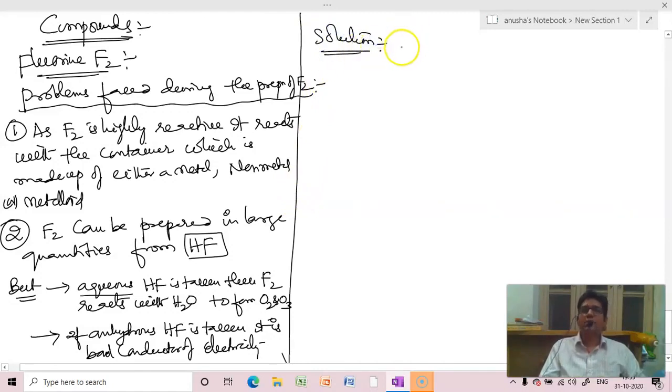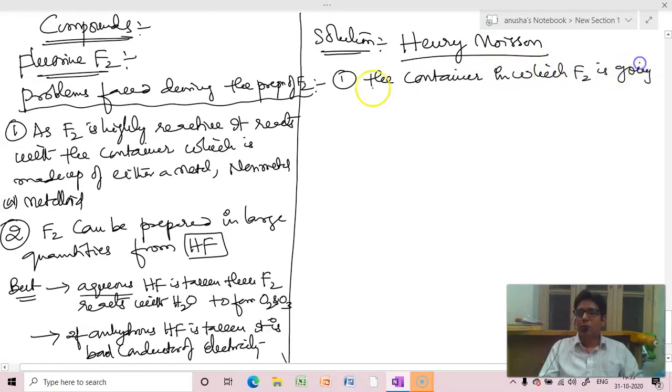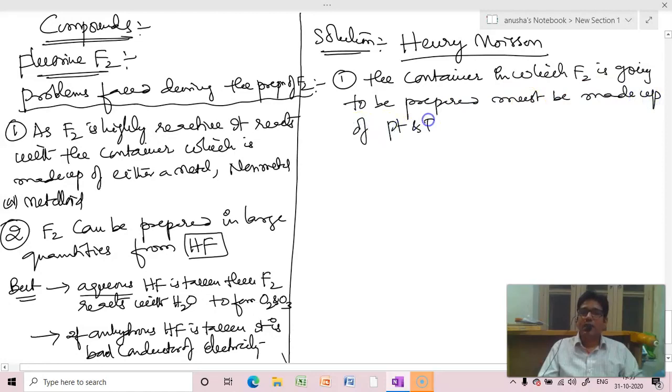After decades of research on this, Henry Moissan gave a principle in which he said that the container in which fluorine is going to be prepared must be made up of platinum iridium alloy.